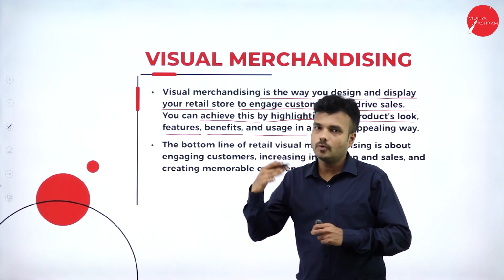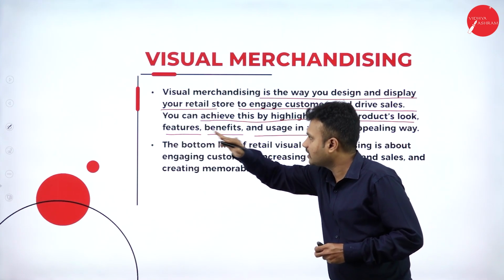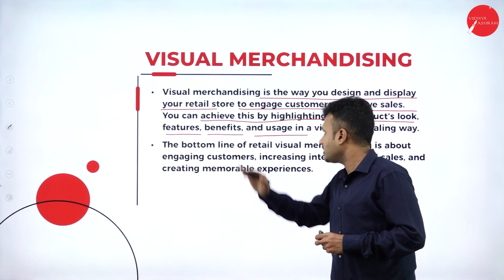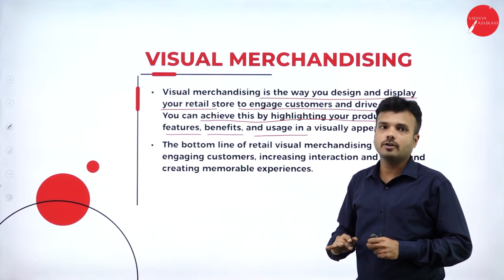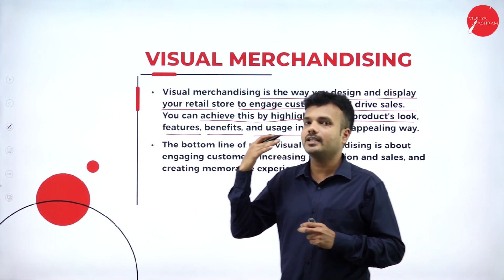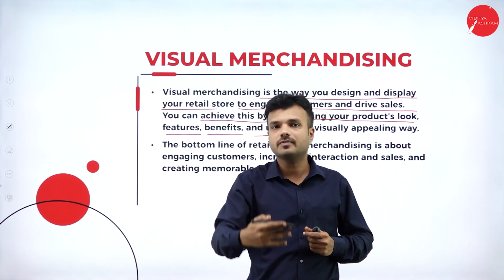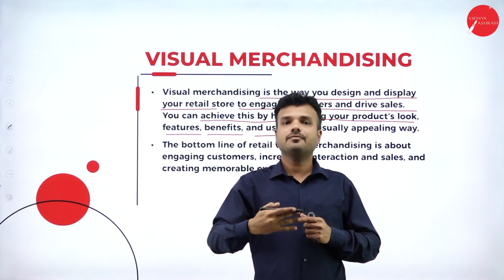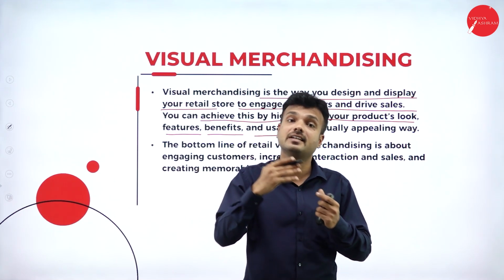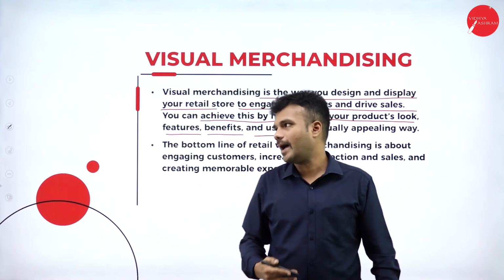So it does not only project the look of the product, it also represents the features, the benefits and the usage of the product. If there are any offers and discounts on the product, they are going to specify them in the banners.